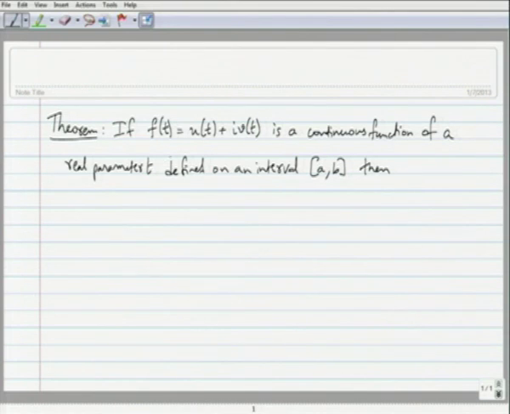So, a b is in the domain of definition. Then we have the following estimate.